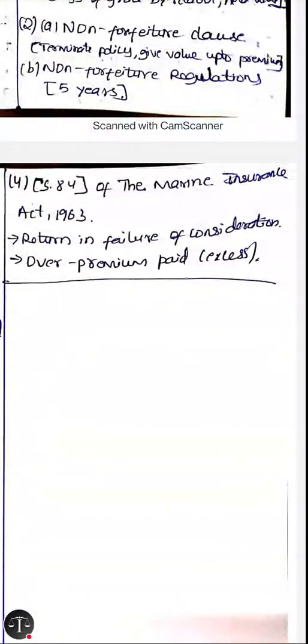Section 84 of the Marine Insurance Act 1963 states return on failure of consideration. If the consideration has failed, then the insurer is bound to pay it back. Overpaid premium: if the insured pays extra premium, then the insurer is liable to pay the excess amount back to the insured.